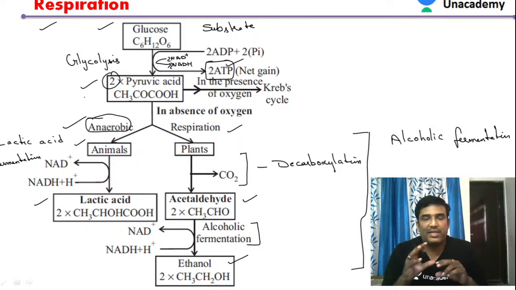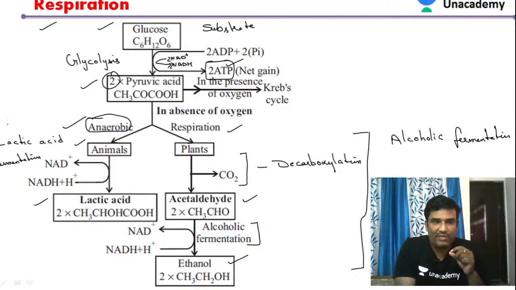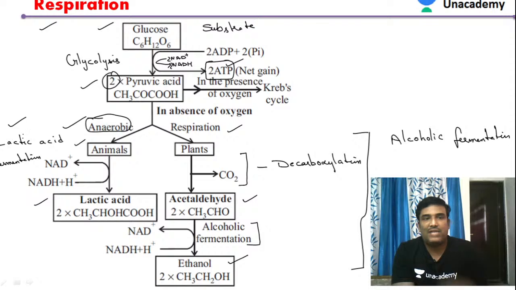Then this pyruvic acid, in the absence of oxygen. So the process which is taking place in the absence of oxygen is called anaerobic respiration. So in the absence of oxygen, what happens is this pyruvic acid or pyruvate in animals is converted into lactic acid. So pyruvic acid is converted into lactic acid in the absence of oxygen.